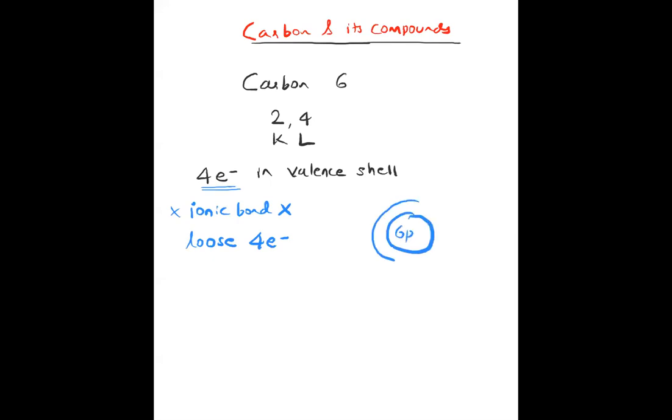In the first orbit there are 2 electrons, and in the second shell there are 4 electrons. So the 6 protons are pulling these 4 electrons.